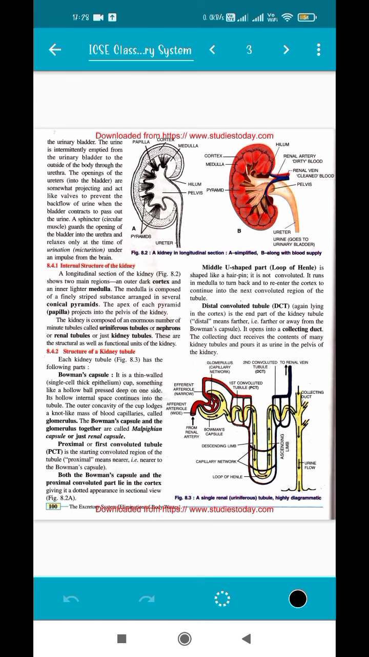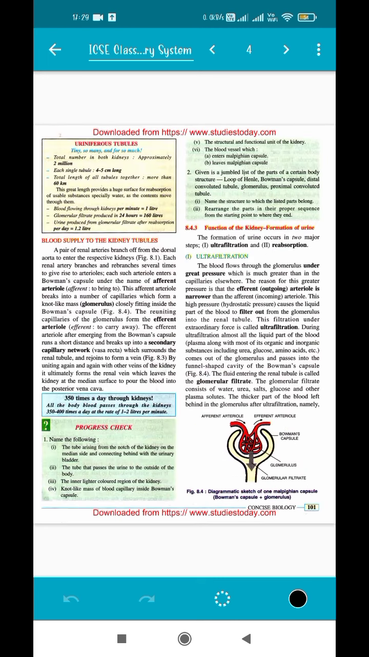The collecting duct receives the contents of many kidney tubules. Just imagine there are 10 nephrons. All the nephrons will release their contents into the collecting duct, all of them together. It will be poured out as urine into the ureter, and it will move through the ureter to the urinary bladder, from where it will be expelled later on. So this is the entire procedure. So from where do we get blood supply to the renal tubules? I told you it is actually coming from the renal artery, because the renal artery contains nitrogenous waste, but I'll tell you in detail in the next video what the entire internal structure is.